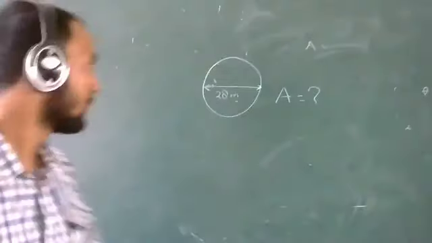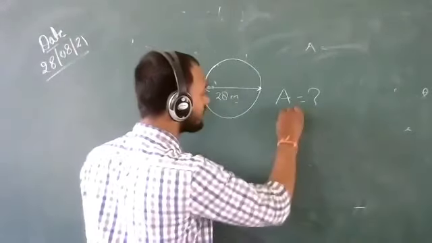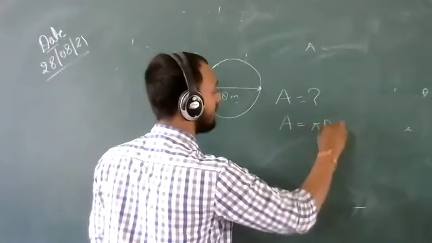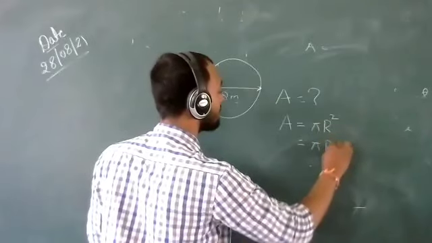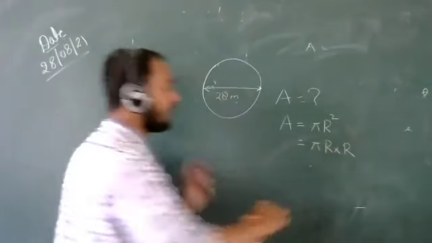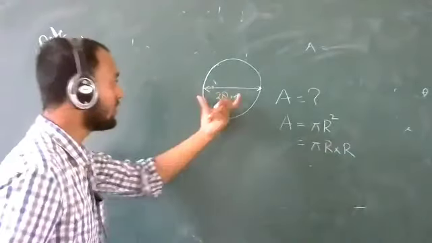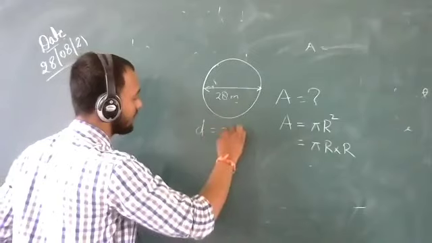Okay, students, see here. The diameter is given, and the formula of area of circle is pi r square. What is r square? It means we have to multiply r two times, so pi r square means pi r into r. What is the diameter given? The diameter is 28 meter.